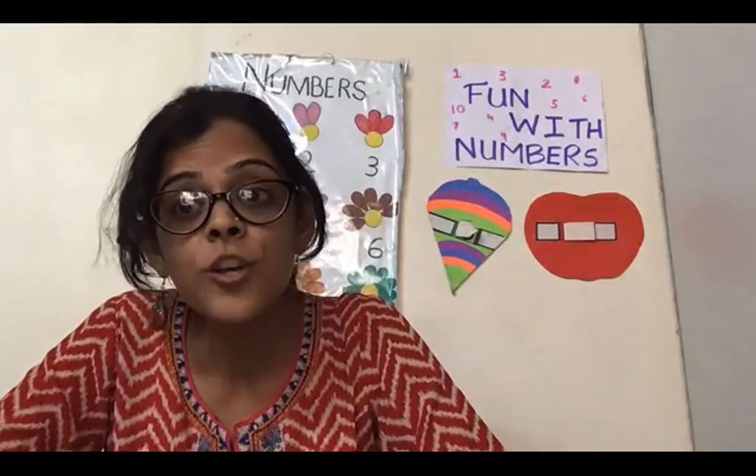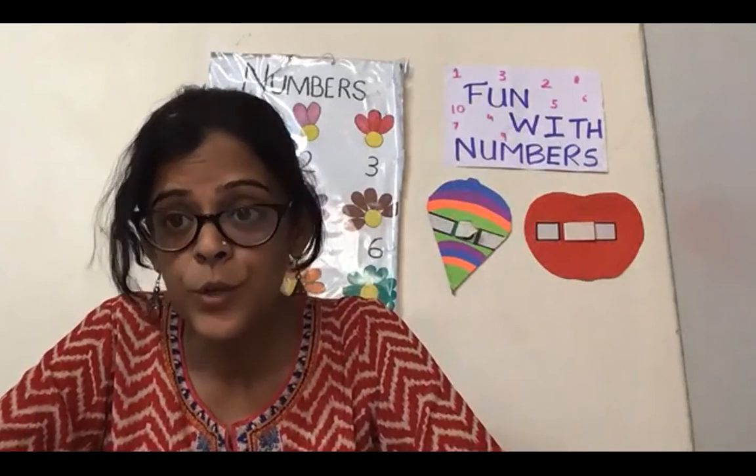Okay, so this is our new numbers. We have crossed 30 now. Okay, so read them nicely.